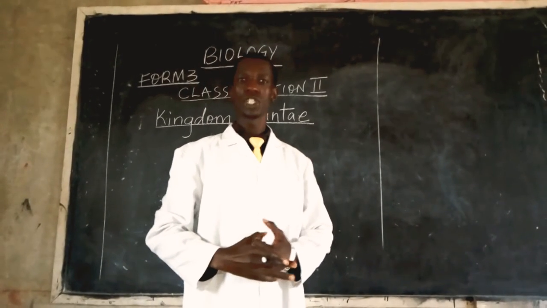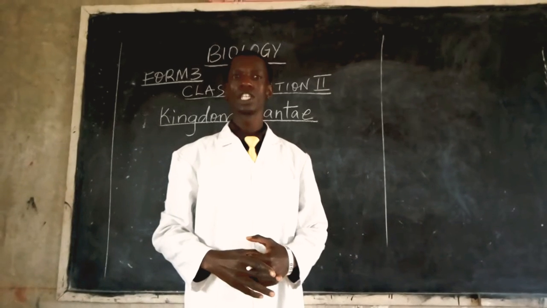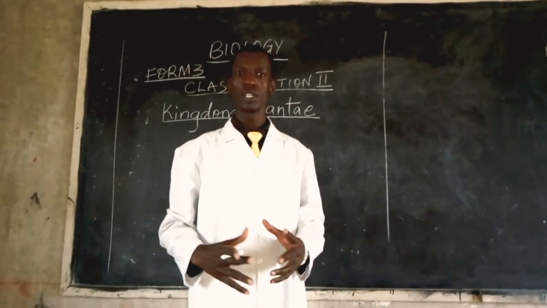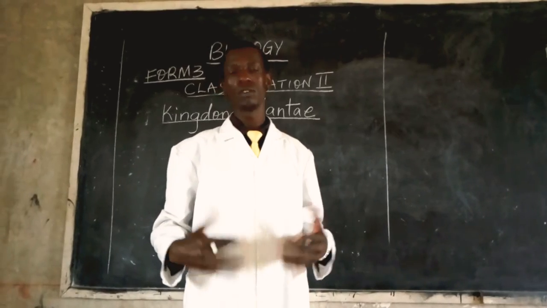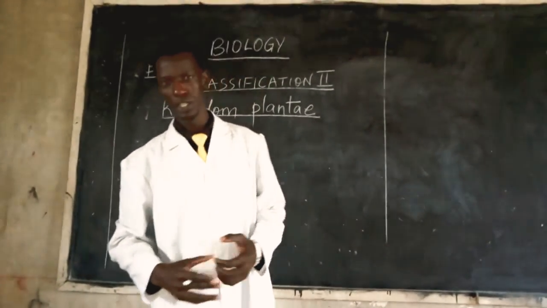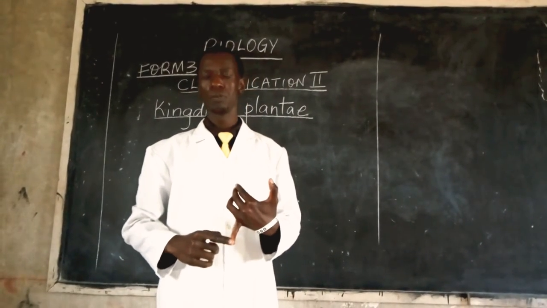Under classification being the heading, we are now looking at kingdom Plantae. Kingdom Plantae basically comprises plants of different types. These plants have the following characteristics. 1. They are eukaryotic.